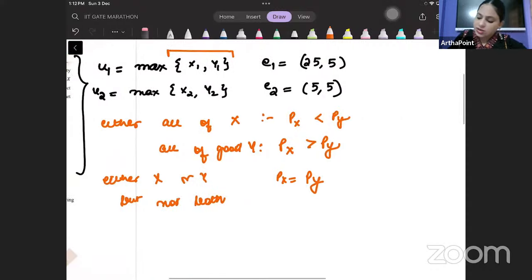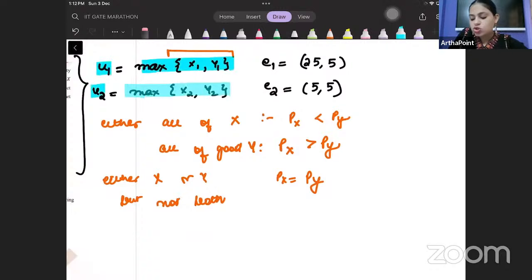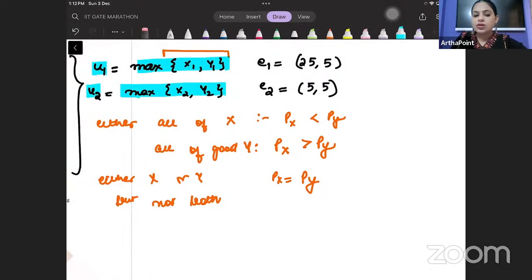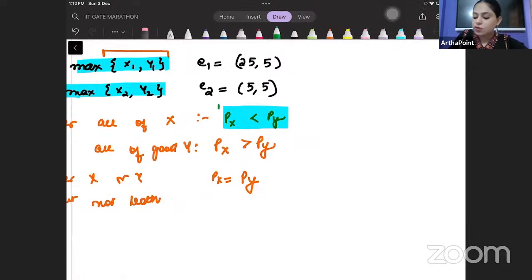Now look here, individual 1 is also a max function and individual 2 is also a max function. So beta, if I say that px is less than py, अगर मैं price of good x को price of good y से less कर देती हूँ, then what will happen? Individual 1 will also consume all of good x.